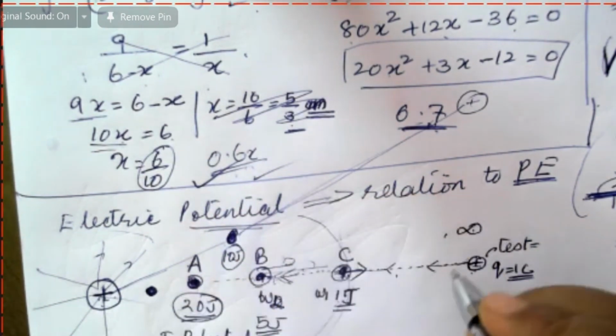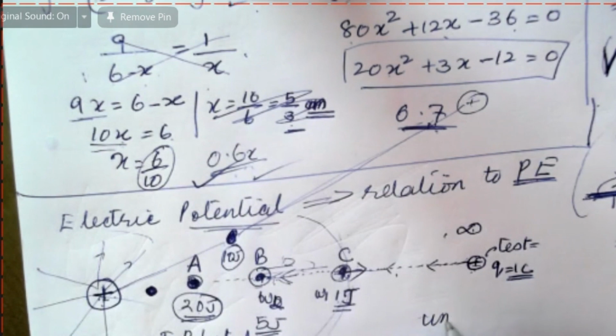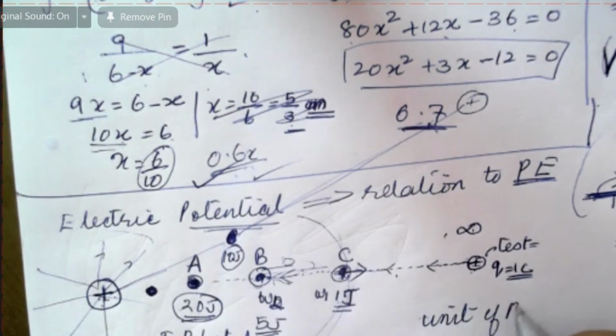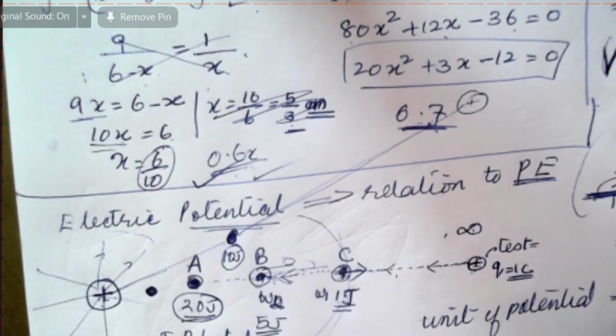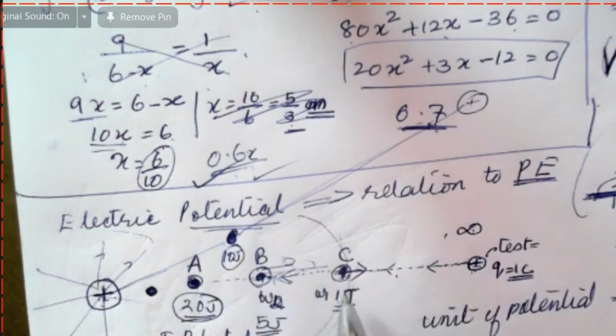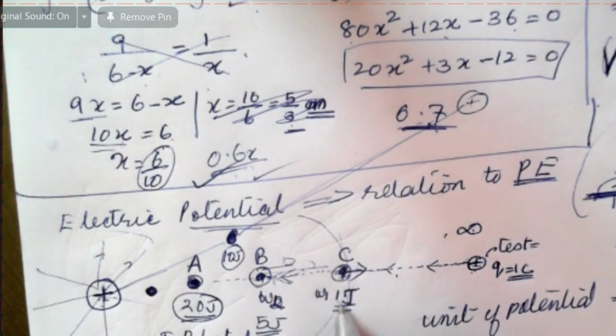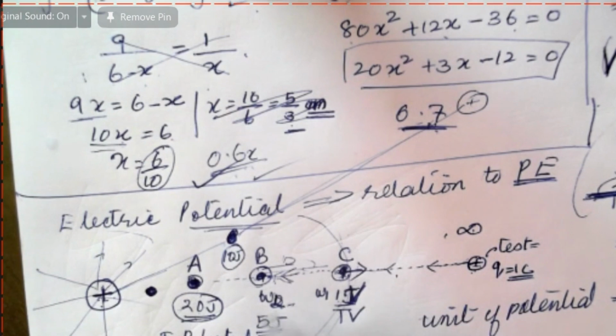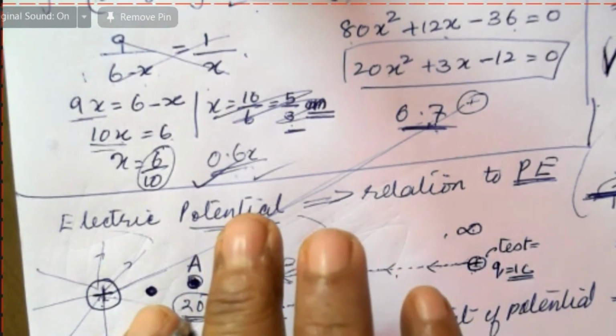Now the unit of potential is volt. Since I have to do 10 joule for 1 coulomb, joule per coulomb is called volt. Here potential is 1 volt, here it is 5 volt, here it is 20 volt. Are you following it?